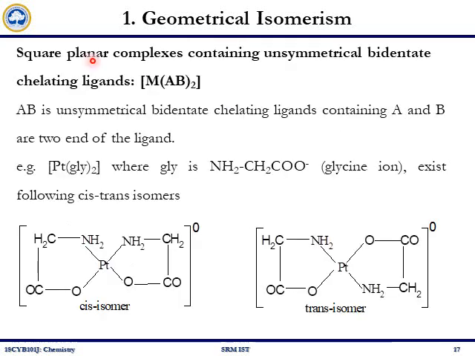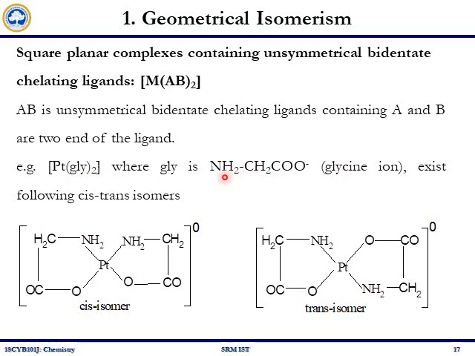Next, square planar complex containing an unsymmetrical bidentate chelating ligand. We give it the label AB. This is an unsymmetrical bidentate chelating ligand containing A and B sites to form a coordination bond. Example, a platinum based complex having glycine ion as a ligand.